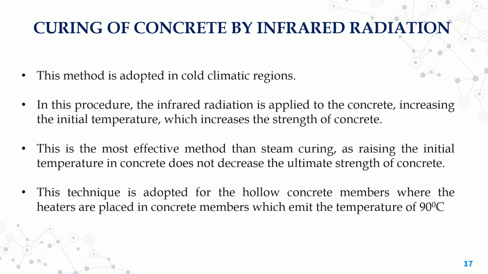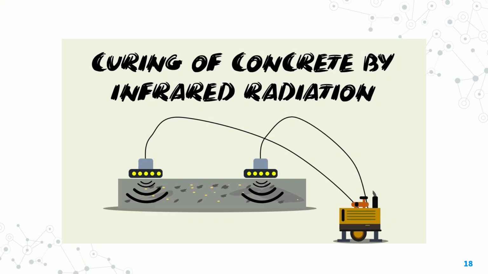Most of the times this infrared radiation technique is also used for hollow concrete members. We try to insert heaters into the hollow member of the concrete. If it's a hollow column or a hollow pillar, we try to insert the heater inside it, and this heater has a capacity of emitting around 90 degrees centigrade of temperature, and then the curing takes place.